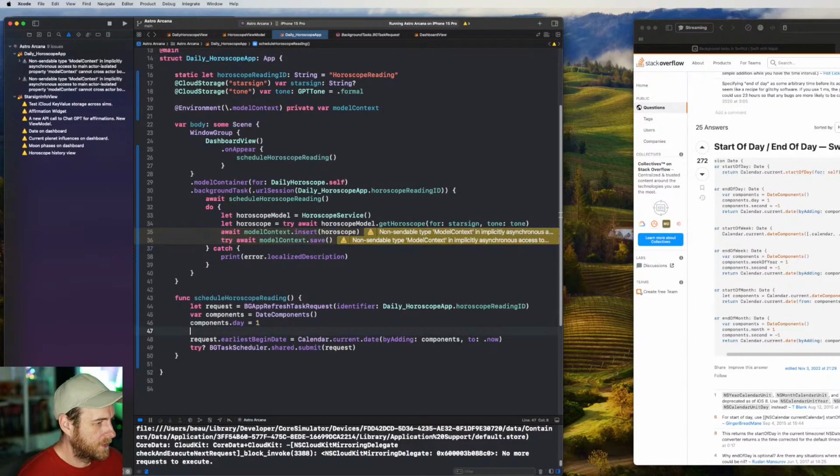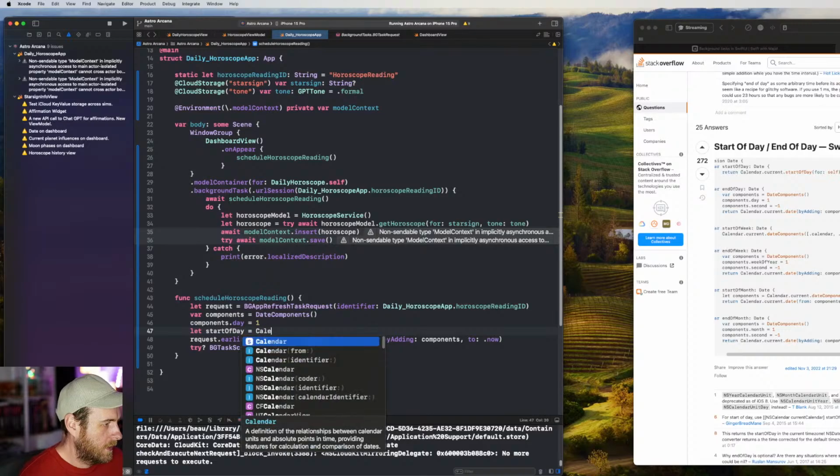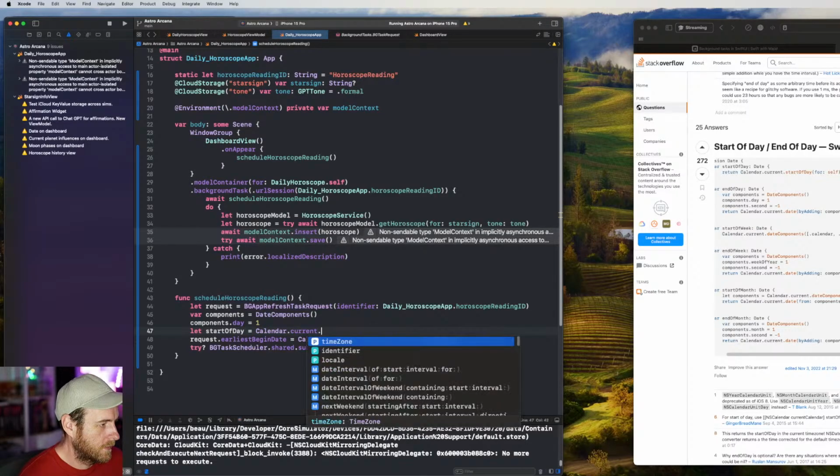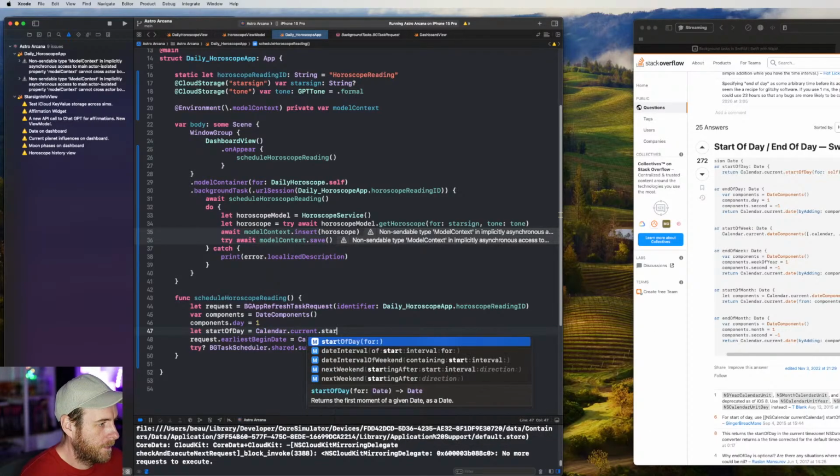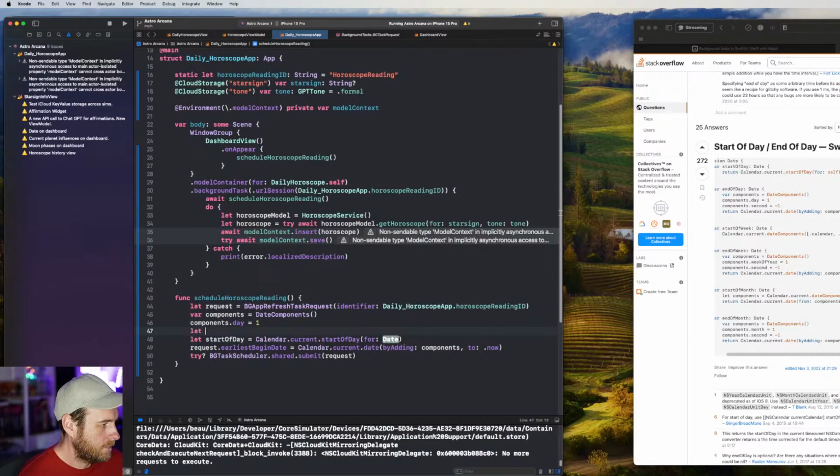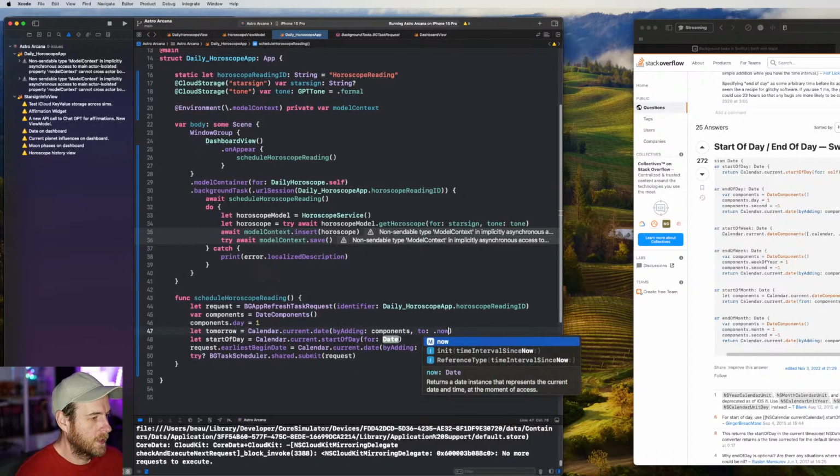We want to do start of day. We don't want to just go one day ahead. So equals calendar current. Sorry, I'm a bit messy right now. So we just go date by adding components to now. So this is today's date.